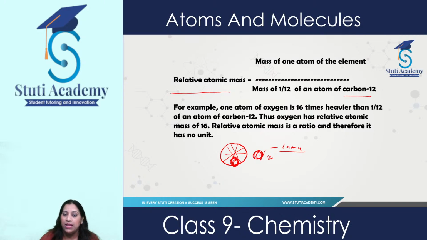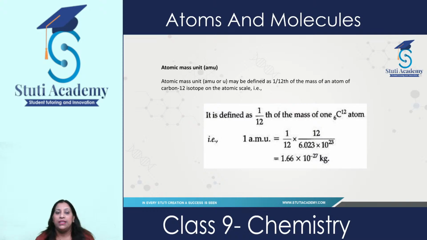So this is taken as a reference. Relative mass we express in ratio form, that's why it does not have any unit. But the atomic mass unit is AMU. Remember it? It is the atomic mass unit.